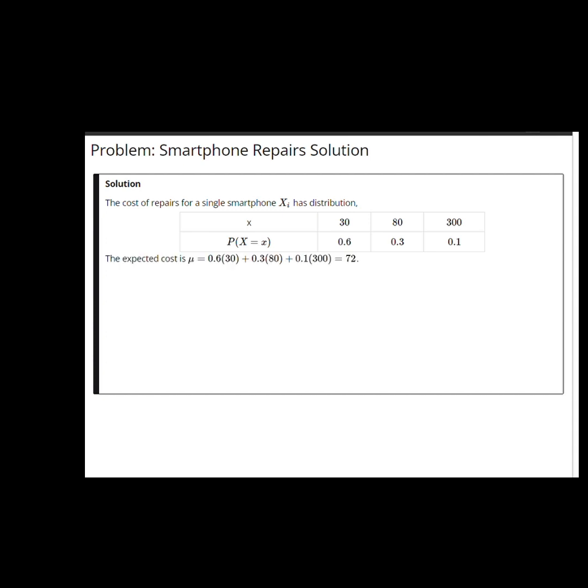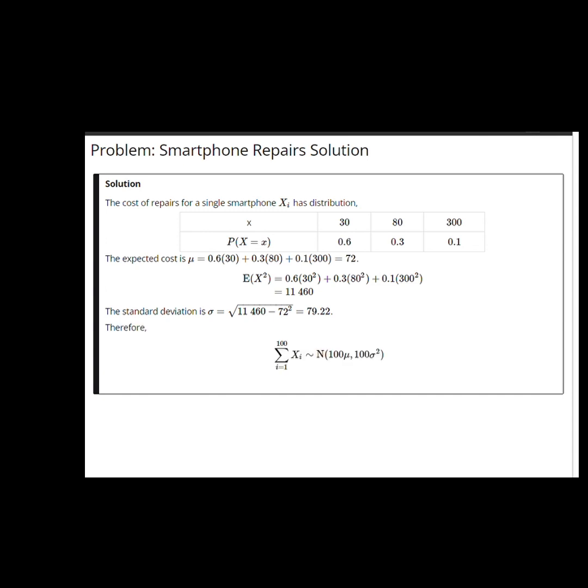And then we've calculated the expected cost and the variance. The expected cost is 72. The standard deviation of the cost, obtained by computing first E of x squared and then using the formula variance equals E of x squared minus the mean squared, turns out to be 79.22.